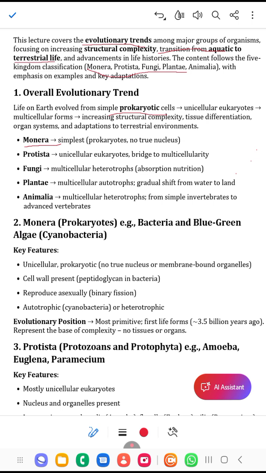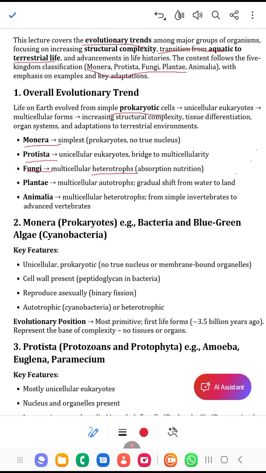Now look at the evolution. We have kingdom Monera. All of them are prokaryotes, that is, they have no true nucleus. Then after kingdom Monera, we have the kingdom Protista. These are unicellular eukaryotes. They form the bridge between unicellular and multicellular organisms. I hope you understand that well. Then we also have the fungi. Fungi are multicellular heterotrophs. The meaning of heterotroph is that they depend on autotrophs for their nutrition. They are not able to produce their own food by themselves.